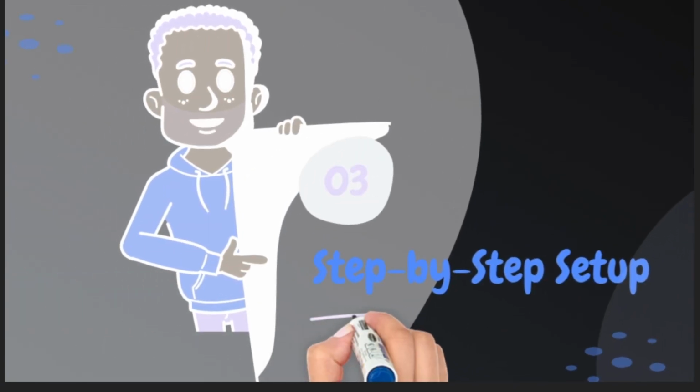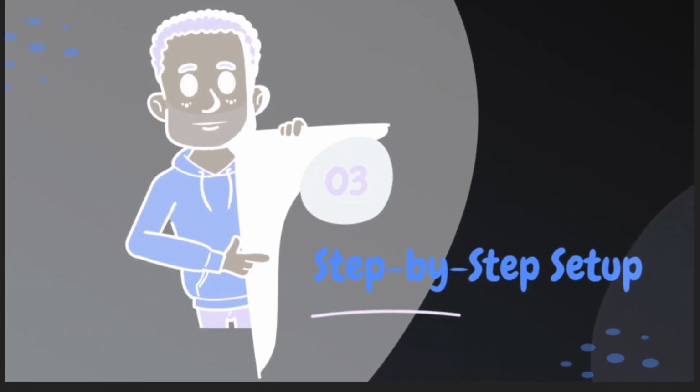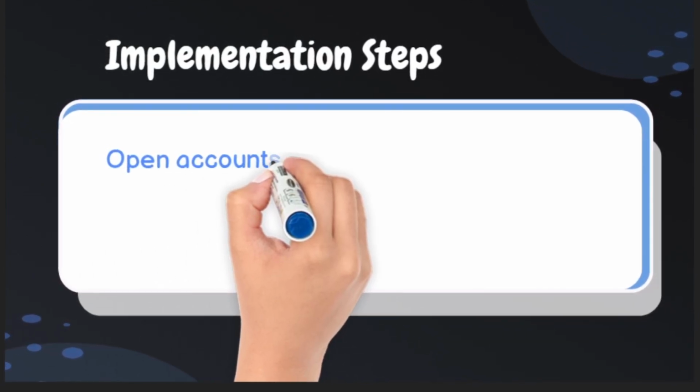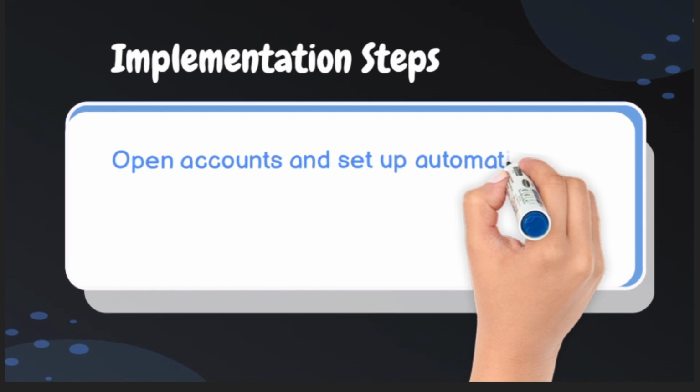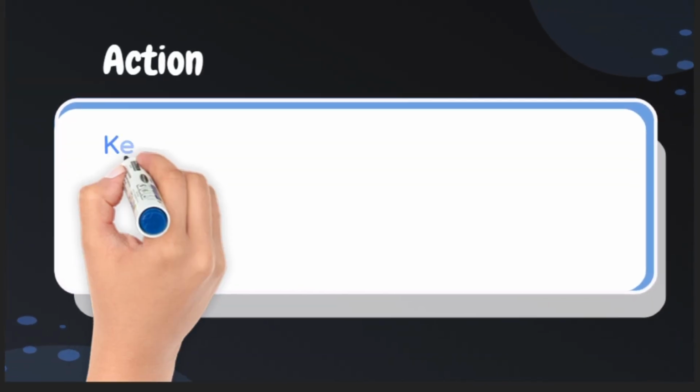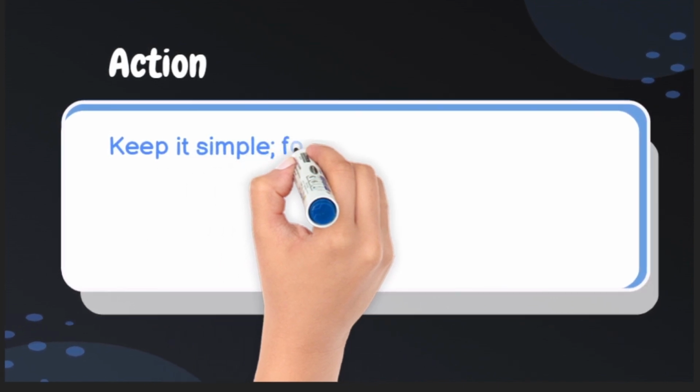Learn the 4-week plan to establish your system. Implementation steps. Open accounts and set up automatic transfers. Action. Keep it simple, follow the plan.